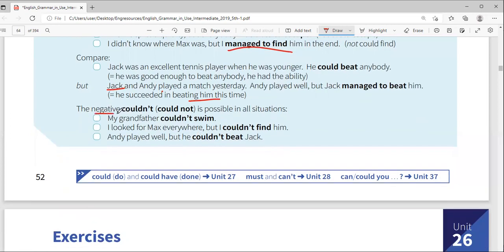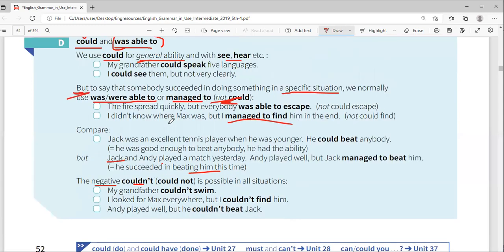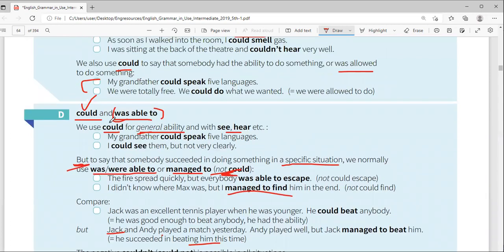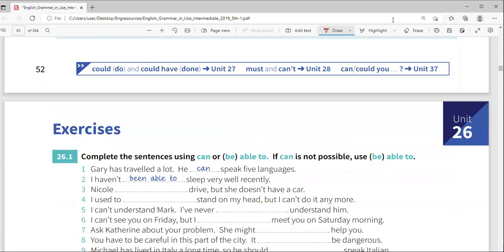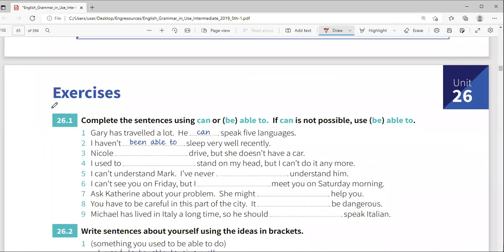Now, the negative, couldn't, which is the short form of could not, is possible. So we are saying that could is only for general things in the past. Couldn't, on the other hand, can be used for general or for specific. My grandfather couldn't swim. Those days, general. I looked for Max everywhere, but I couldn't find him. Yesterday, it's specific, but you are still using couldn't. So couldn't can be used for all situations. He played well, but he couldn't beat Jack. So that is what we have. I want us to look at exercise 26.1.